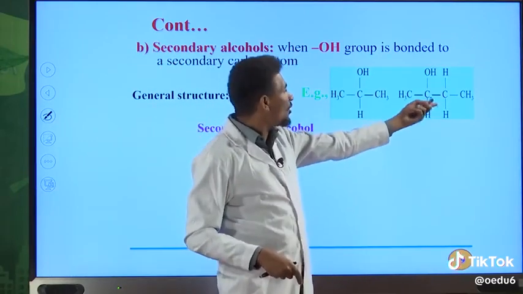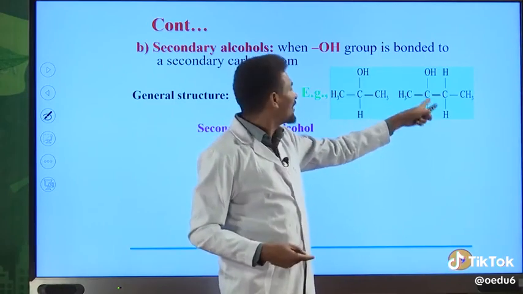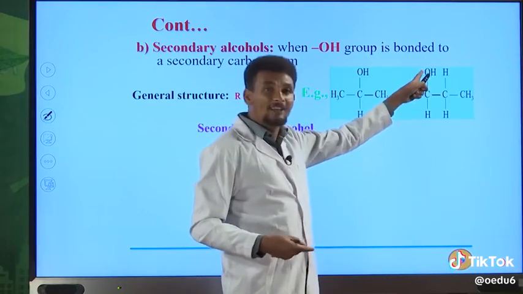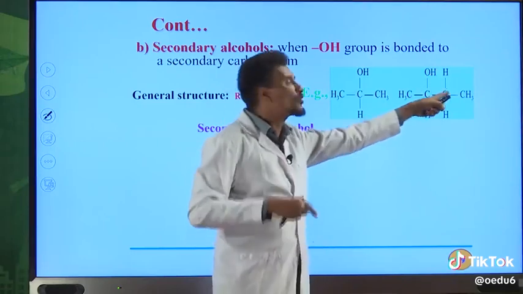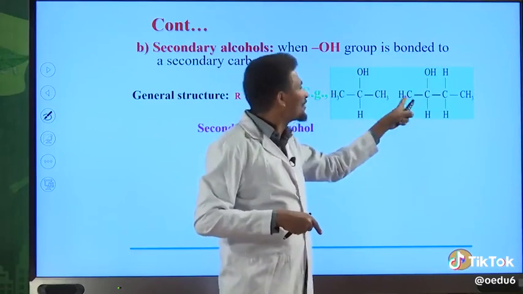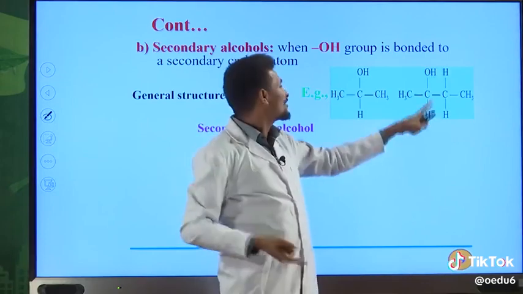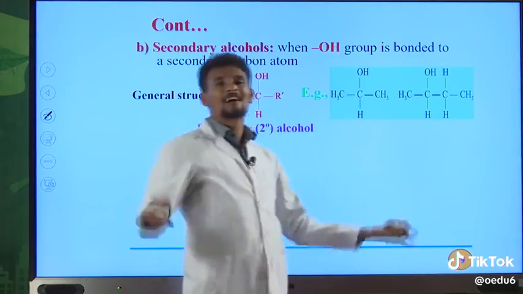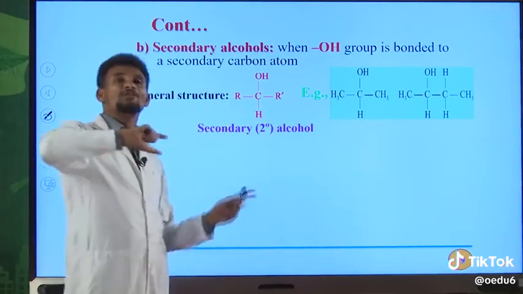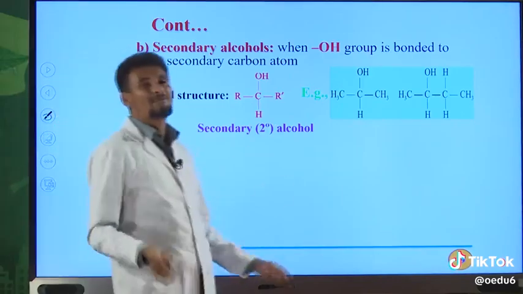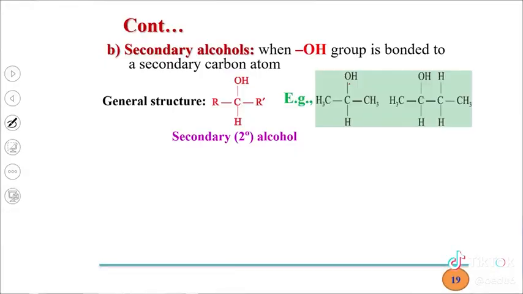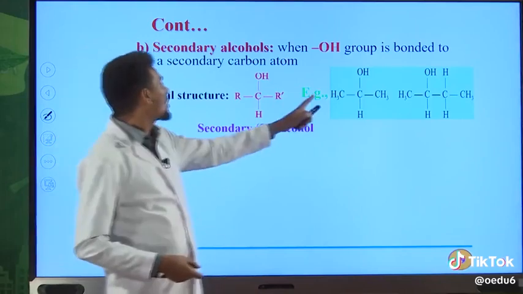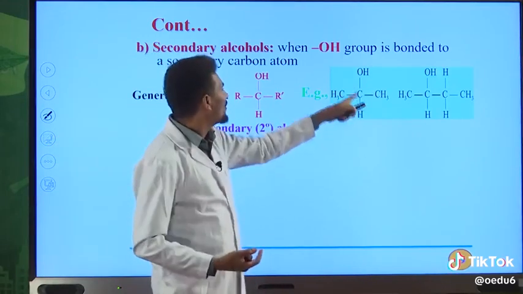Look at this organic compound. This carbon is carbinol carbon. The carbon directly bonded to the OH group is also bonded to this carbon atom and this carbon atom. Two carbon atoms. Therefore, this carbon atom is secondary carbon. So, if OH is directly bonded to the secondary carbon, that alcohol is classified as secondary alcohol. What's the name of this organic compound?